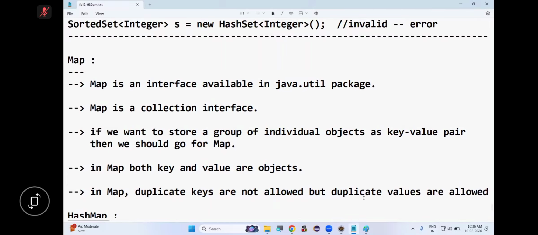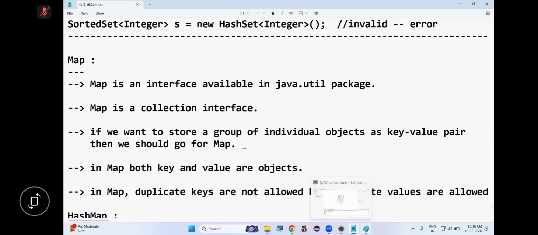People are following or not? So list, set, and map, these three collections are very, very important. Everyone will ask these three collections only. Very rarely they go for queue, and in queue, only one class they may ask, that is priority queue. That's why just go through priority queue.